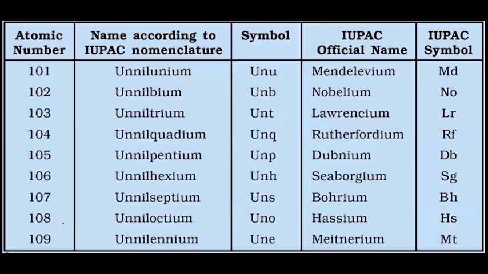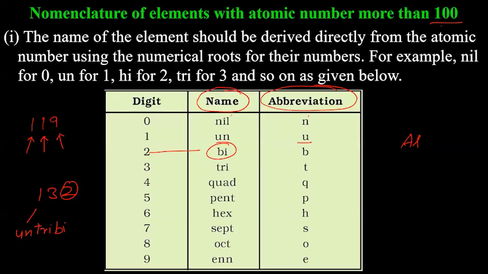I'm just showing you. For example, 101 is named as: 1 is un, 0 is nil, then 1 is again un, and the ending will always be ium. That's what you will do. In this case also, you will write ium here.